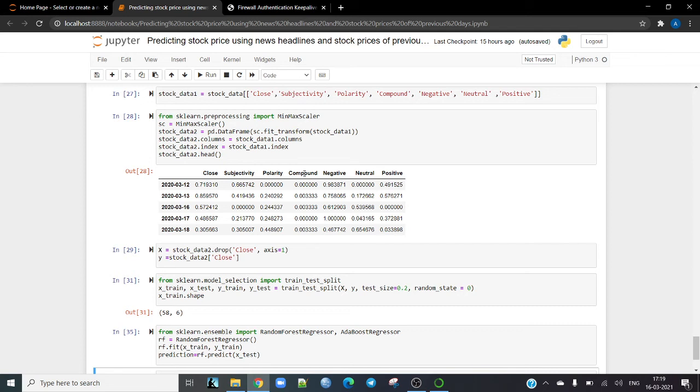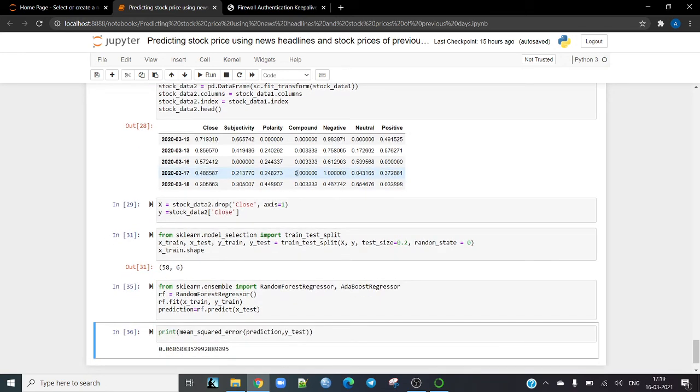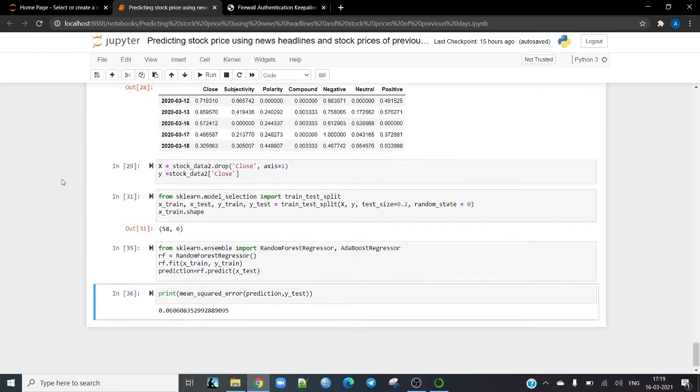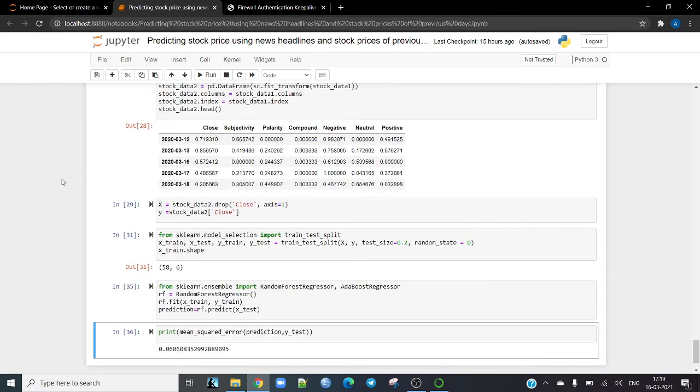So now we have created a final model, the hybrid model, and we need to divide the whole data frame into two parts. One is the close stock price data, and another one is the news headlines. So the idea is, given the news headlines, if we can predict the close stock price value of the day. In this model we have used the 80-20 rule, I mean 80% for training and 20% for testing.